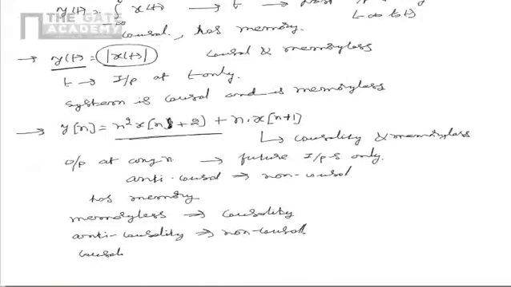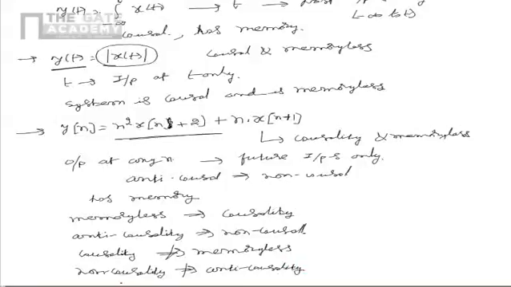Also, please note that causality doesn't imply the memoryless property, because causality means the output at any instant depends on current and past inputs only, whereas in the case of memoryless property, it should depend on the current input only. And non-causality doesn't imply anti-causality.